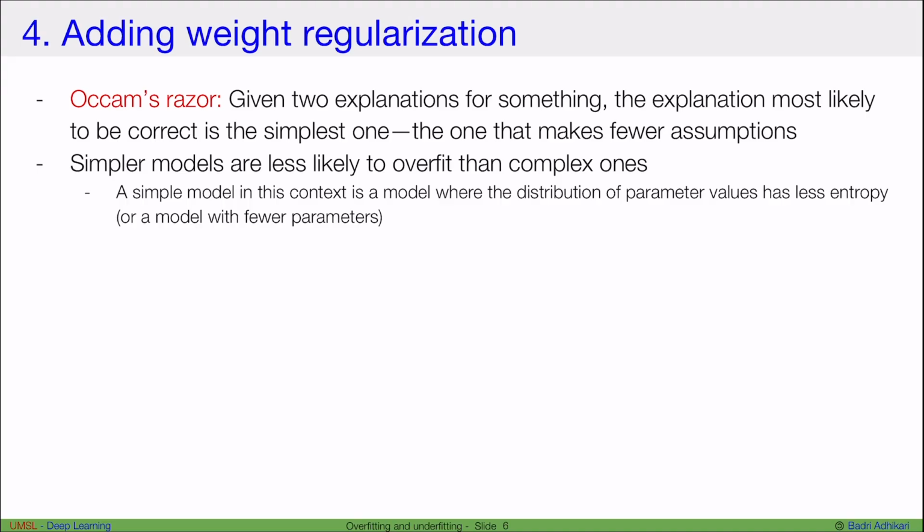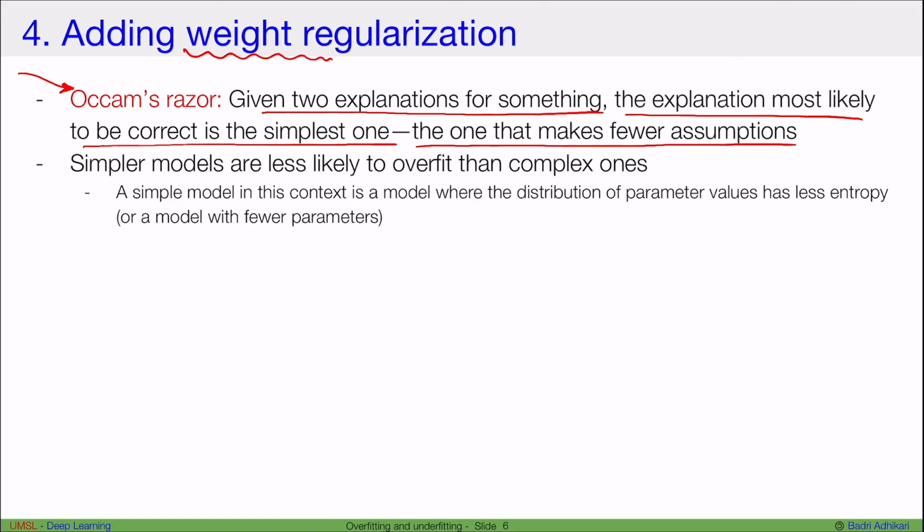Another technique to prevent overfitting is to regularize the weights of a neural network model. Now, it makes sense to bring in a very unrelated theory called Occam's razor. What Occam's razor says is, given two explanations for something, let's say why something happens, the explanation most likely to be correct is the simplest one. So, simplicity rules. That is the explanation that makes fewer assumptions. It's a general theory. It's funny as well, but the razor simply says that simpler explanations are more likely to be correct.